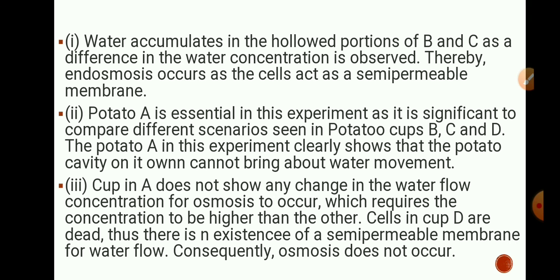Now what about cup D? Cells in cup D are dead as that potato is boiled potato, and so the cells are dead. Thus, there is no existence of a semi-permeable membrane for water flow, and consequently osmosis does not occur. So as there are dead cells, there is no plasma membrane and no diffusion of substances or no osmosis of water takes place, and so in D water does not accumulate.